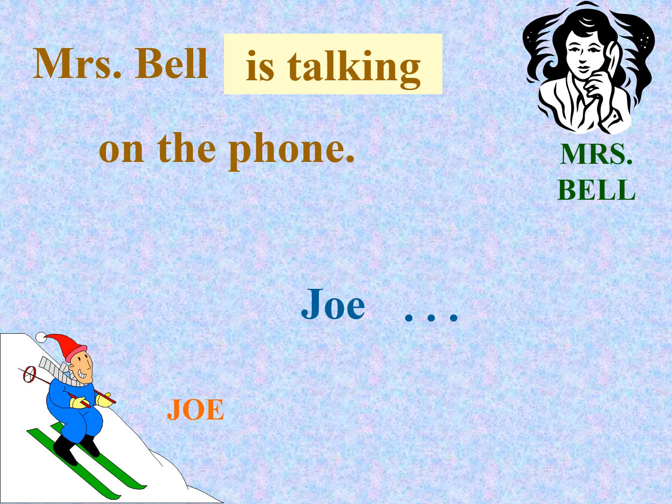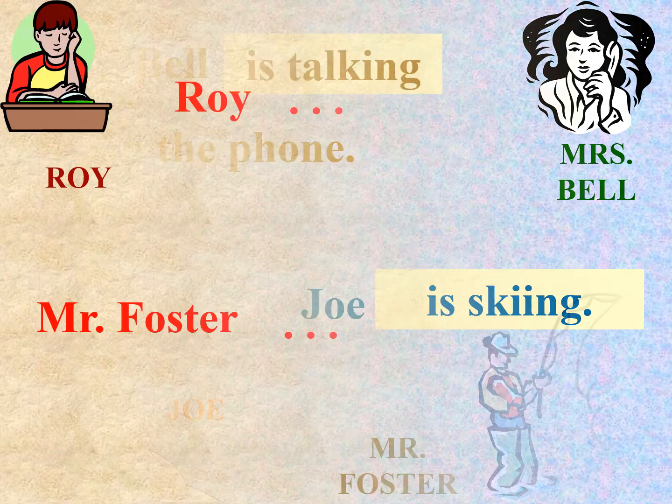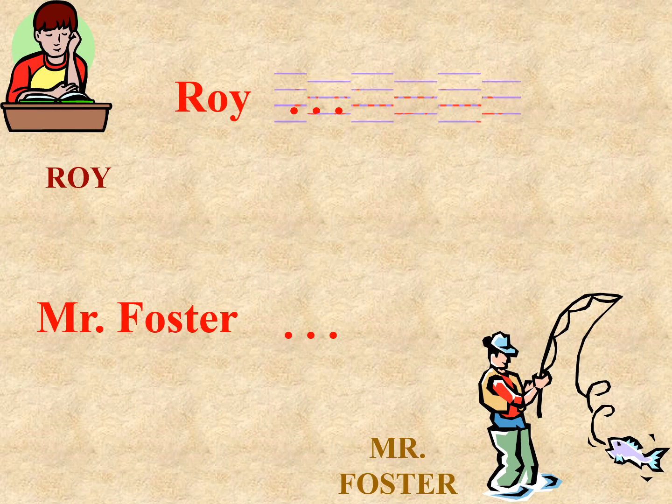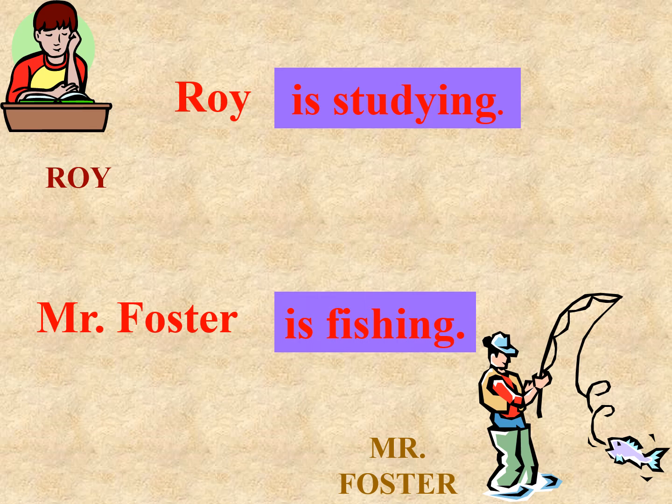Joey is, look at him, okay? We have this snow. We have all these things that show that he is skiing, okay? He is skiing. Roy is studying. Mr. Foster is fishing. Look at him. He has got a fish. So he's fishing.